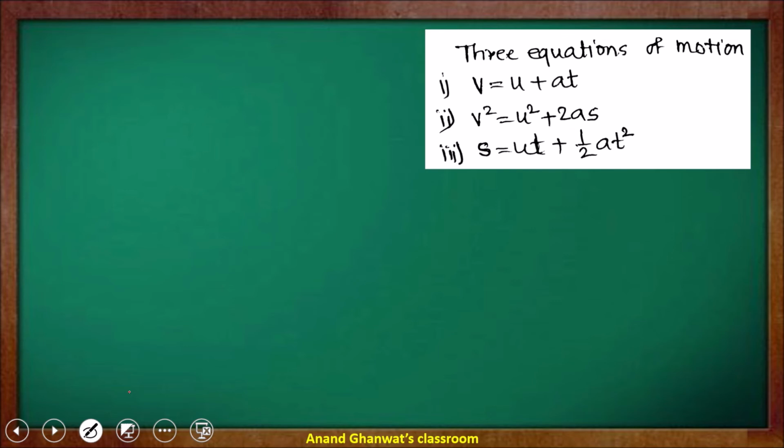Now we have previously learned about the three equations of motion: v is equal to u plus at, v square is equal to u square plus twice as, and s is equal to ut plus 1/2 at square. Now what is v? v is the final velocity of the object, u is the initial velocity of the object, a is the acceleration of the object, and t is the time taken for the displacement. s is the distance covered by that object in a definite time interval.